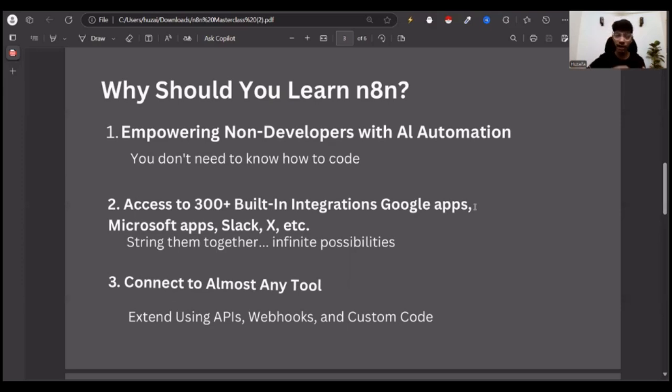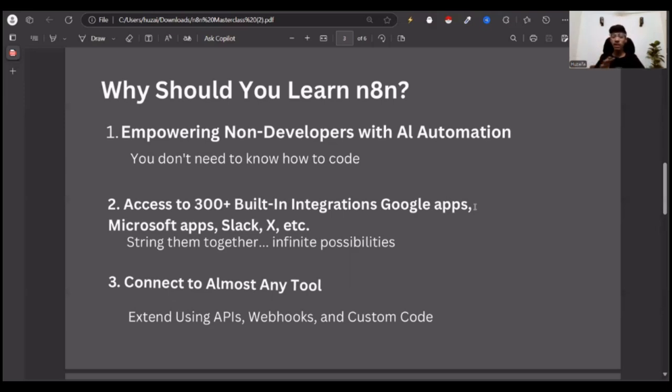Let's say I'm writing, and at the same time I want my team to review it as well. I want my brother to review it as well. Now, instead of manually copy pasting or sending him the link, I can make a basic automation where I'm writing something in Google Docs, and it's sharing that information with my brother at the same time. I don't need to copy paste, share it manually or send the link to his email. I just need to know what I'm trying to do, and I can do that straight away, right? There are 300 plus integrations just like that.